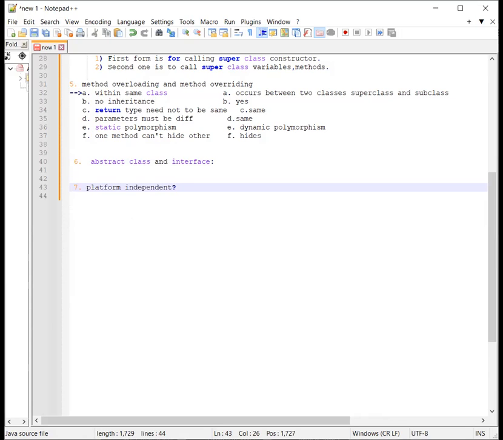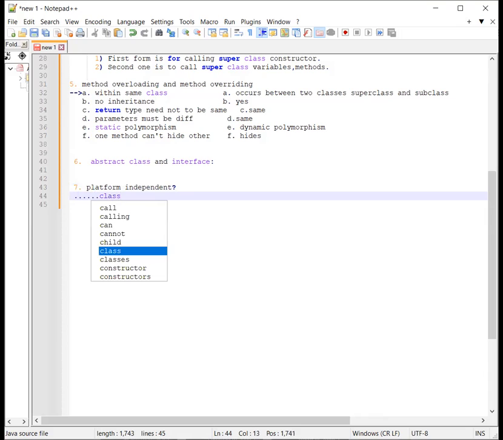Platform independent. Why? The most unique feature of Java is that it is platform independent. In any programming language, source code is compiled into executable code, and this cannot be run across all platforms. So when javac compiles a Java program, it generates an executable file, which is called the dot class file. This is the executable one.